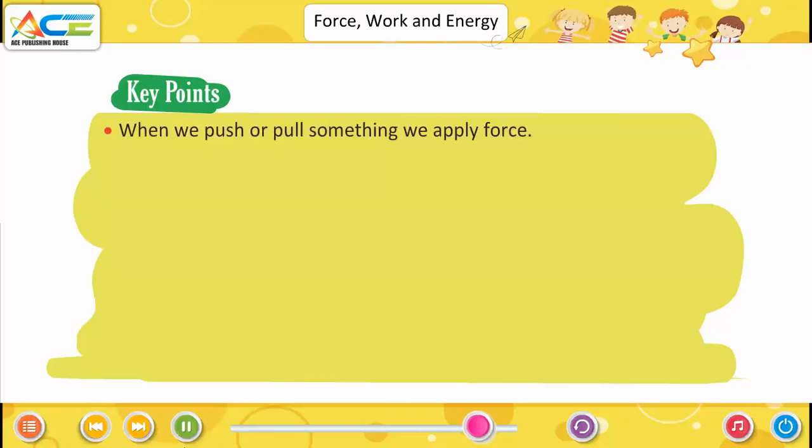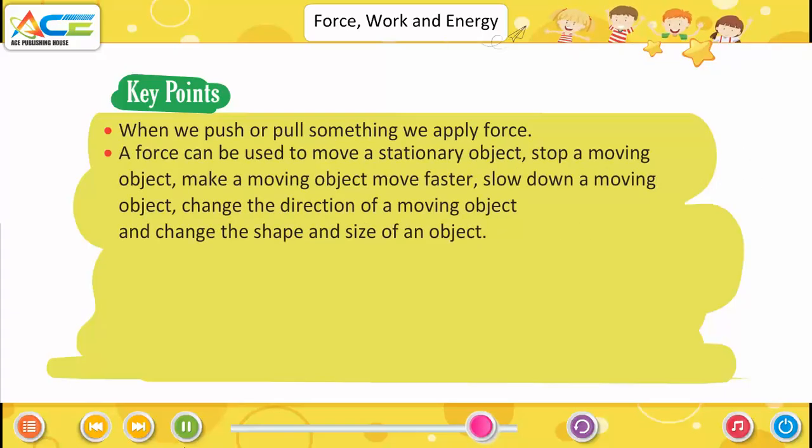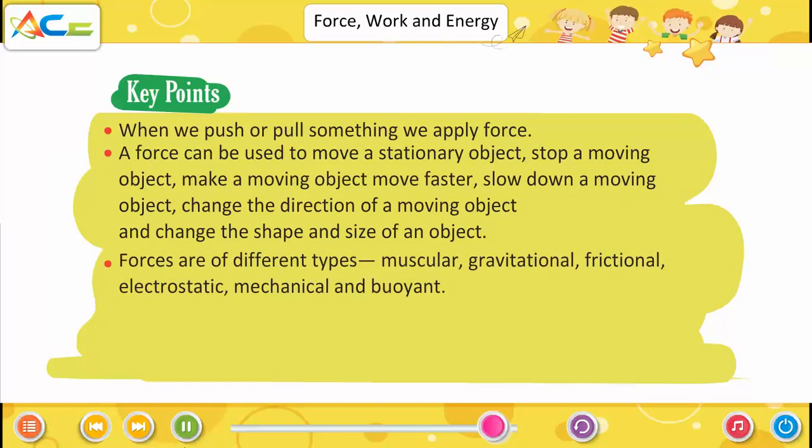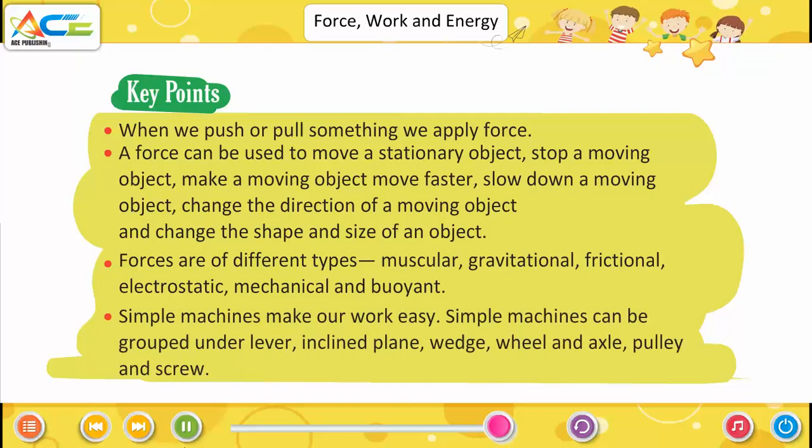Key points. When we push or pull something, we apply force. A force can be used to move a stationary object, stop a moving object, make a moving object move faster, slow down a moving object, change the direction of a moving object and change the shape and size of an object. Forces are of different types: muscular, gravitational, frictional, electrostatic, mechanical and buoyant.